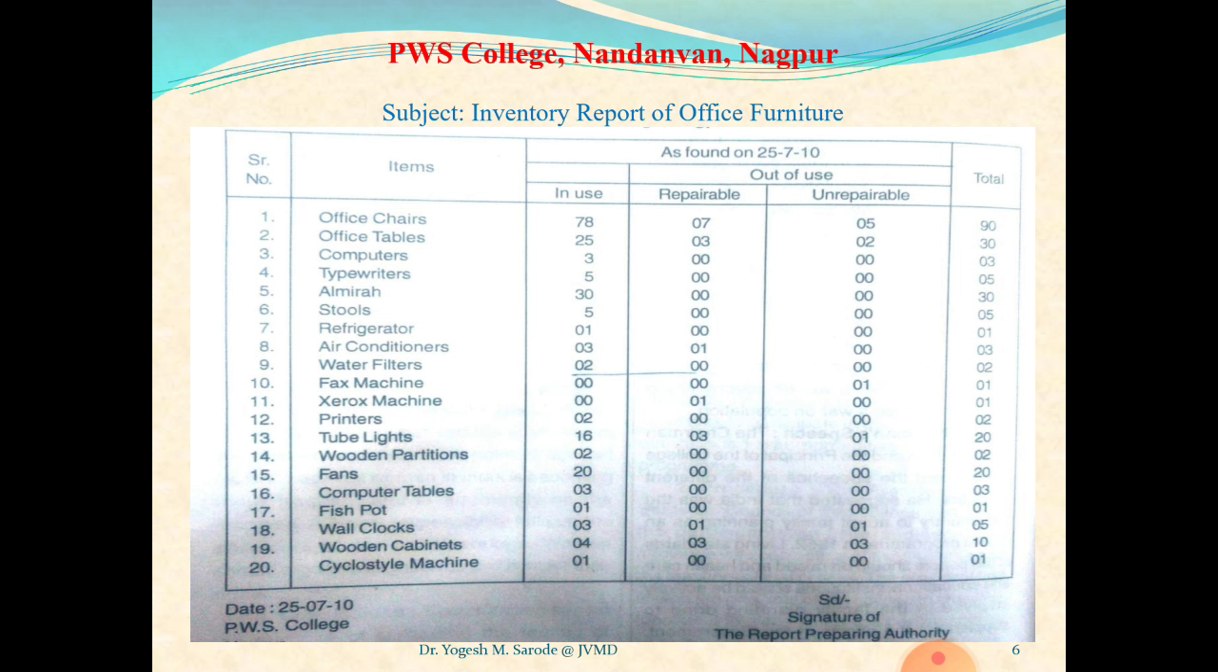Then printers 2, all in use. So no question of out of use. Tube lights, wooden partitions, fans, computer tables, because these are stationery items, office furniture, which require maintenance. Fish pot is there, wall clocks are there, wooden cabinets are there. In this way I have maintained 20 items and accordingly maintained its data in 3 columns. The addition of 3 columns comes to total.